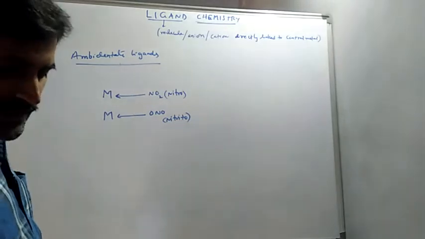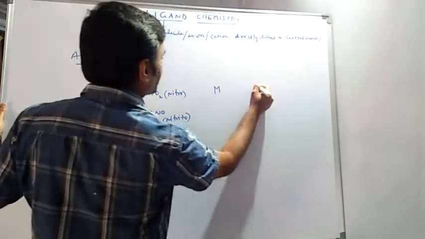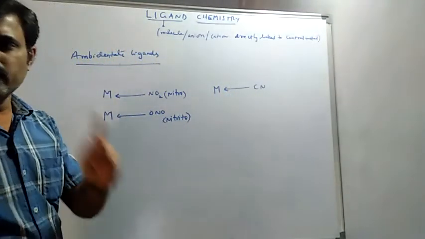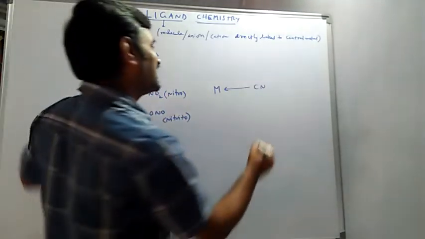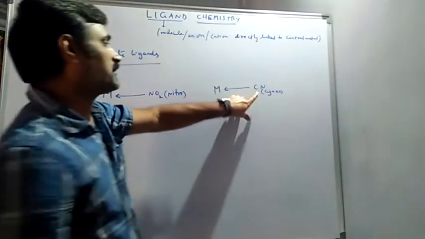In the same way, if you see metal with the cyanide linkage, carbon is the donor atom, where you will call it cyano. We have the donor atom as carbon.